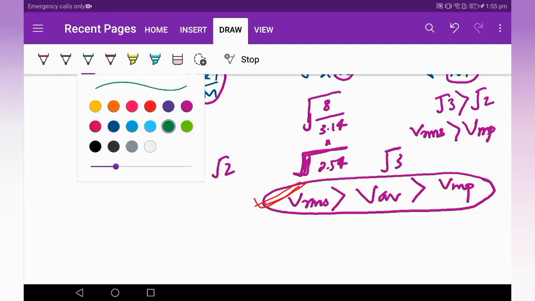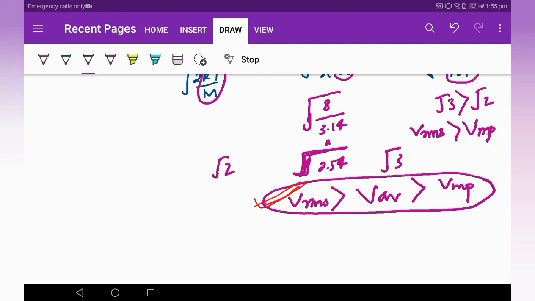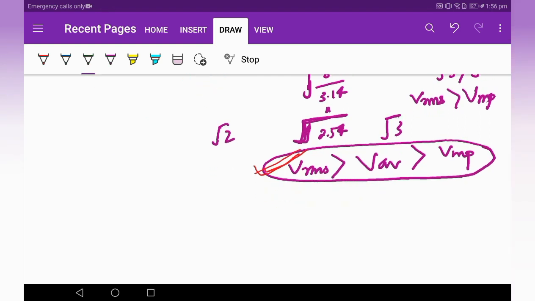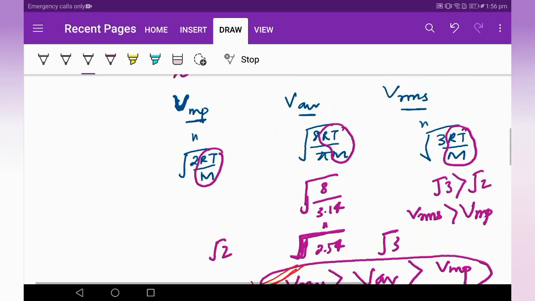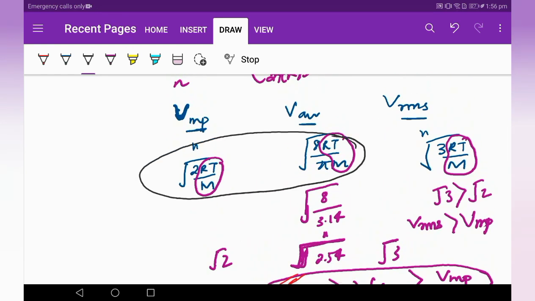Also this equation can be correlated and found out, like in certain cases one velocity would be given to you. Let's say VRMS is given to you, let's say a value of x, and you are set to find V average. So obviously you can correlate these two equations and then find the value of each other, right?